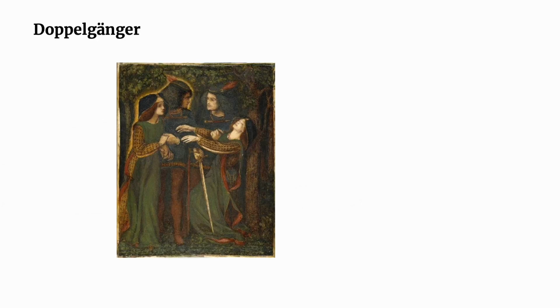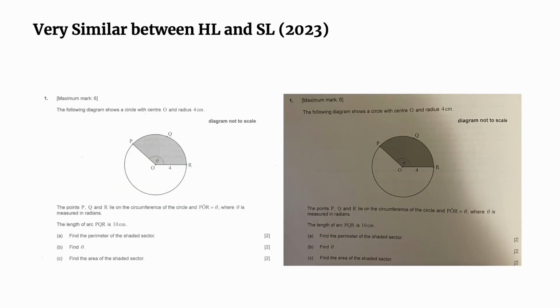All right, in ancient history, there's a term called the doppelgänger, and it's a term used to describe an exact replica of me as an individual living on the opposite side of the world. And once they meet each other, I think one of them dies, and that's how we describe it. And I think the continued trend that I've seen from the HL essay papers from the AA students is that it's very similar. So first, let's have a look at some of the questions from 2023 and how similar they are.